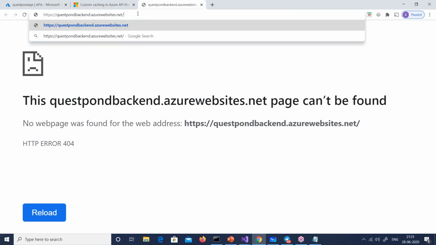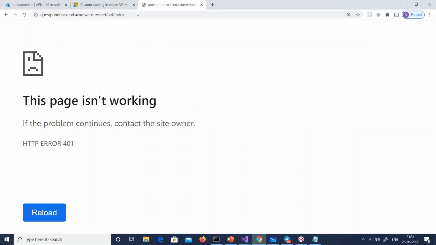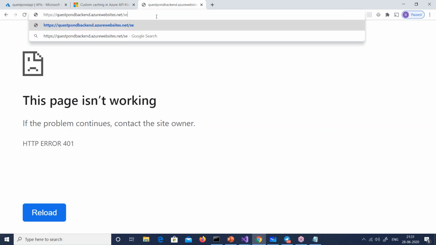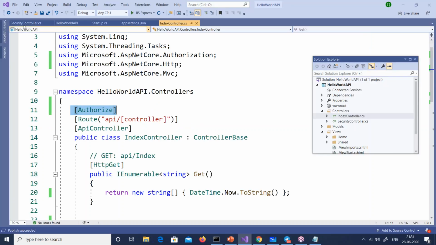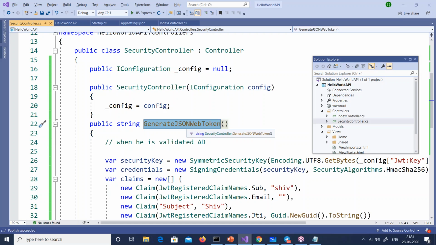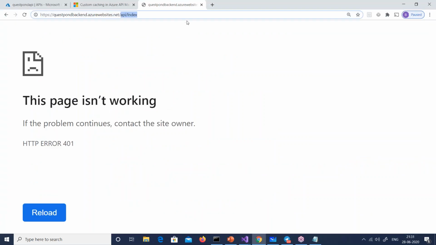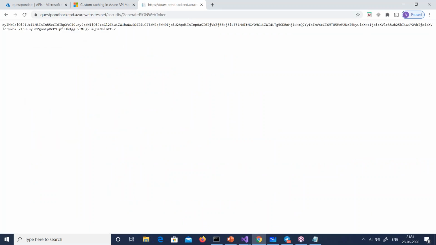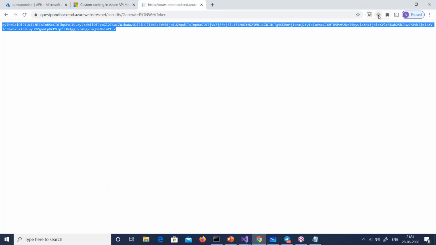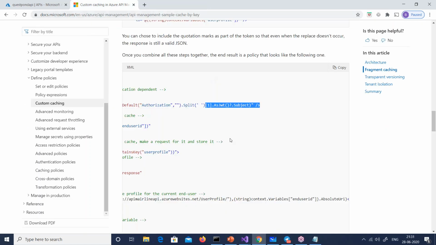Yes, absolutely. Right. So now here is my service running. I'm directly hitting the backend API. 401 unauthorized exception, no problem. And so this is all on Azure now. I will go to my, what is that? Security slash that gets me the token. I'll just check if these are working. So it's here. I go here, I can add here. And so it looks like everything is working. We don't have to really test it, right? So everything is working.